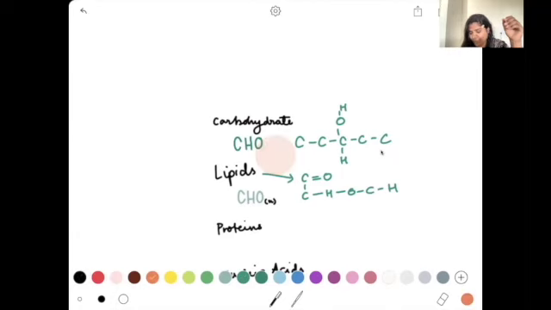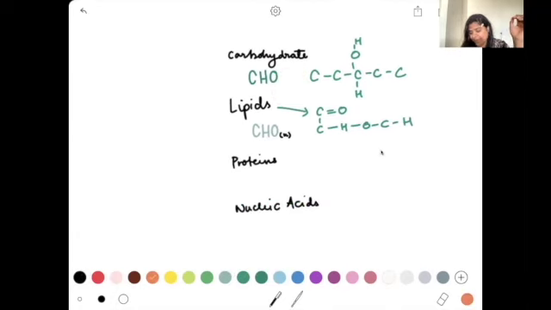When you come to your proteins, they're going to have carbon, hydrogen, oxygen, and in addition, they're going to have a nitrogen molecule. So first you have carbon, hydrogen, and oxygen that make up carbohydrates. Then you have your lipids that are made up of carbon, hydrogen, and oxygen as well, but a more complex arrangement of these molecules is seen. Then you're going to look at your proteins.